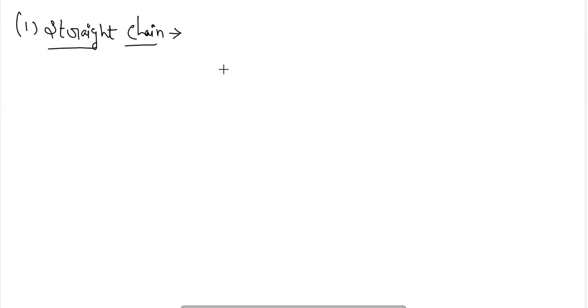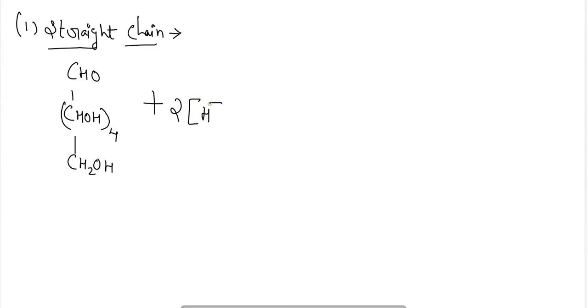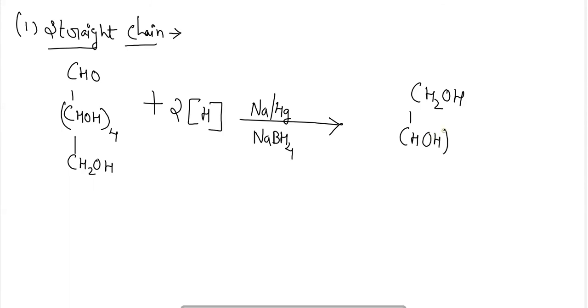So here glucose is treated or reduced with either sodium amalgam or sodium borohydride, that is NaBH4, to form sorbitol. Okay, this is sorbitol.